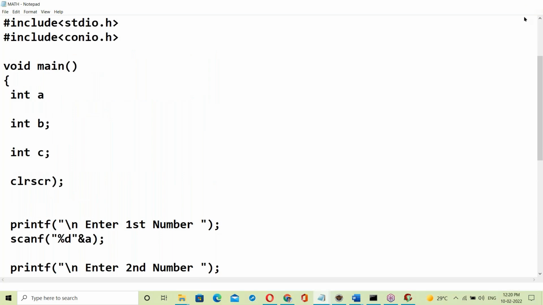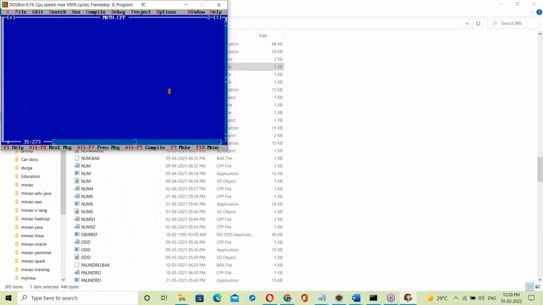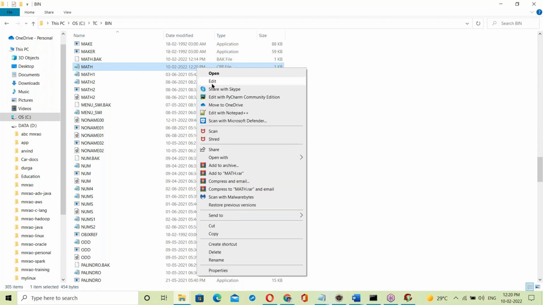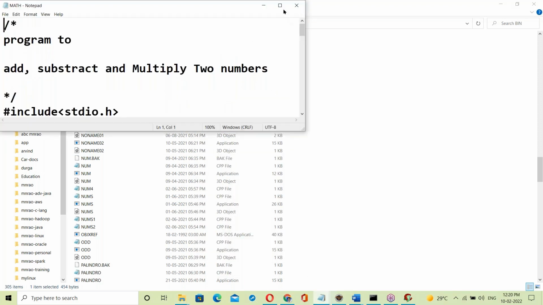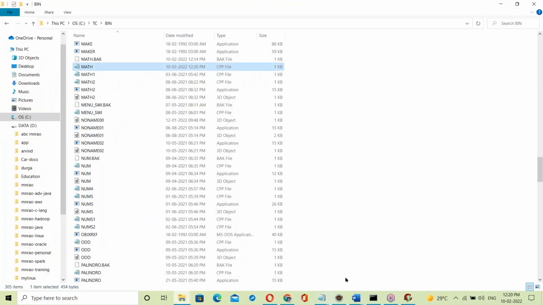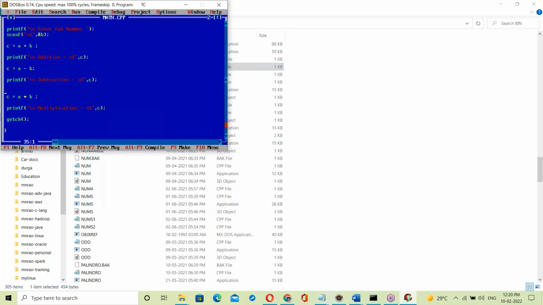One second. That program is not saved. File, Save. Program saved. Yes, math.cpp. Just now saved, 10th Feb, 12:20 p.m. Okay, so this is the program. Now, yes, math.cpp. Now let us compile that.